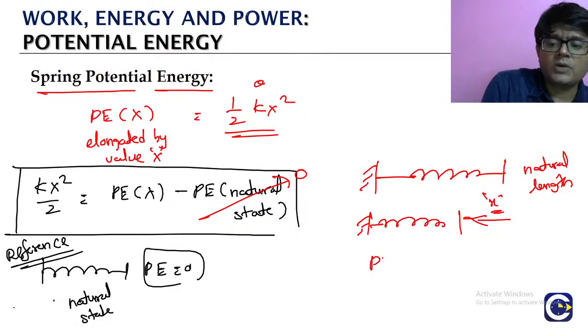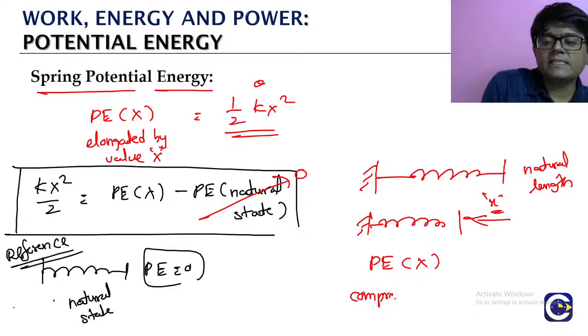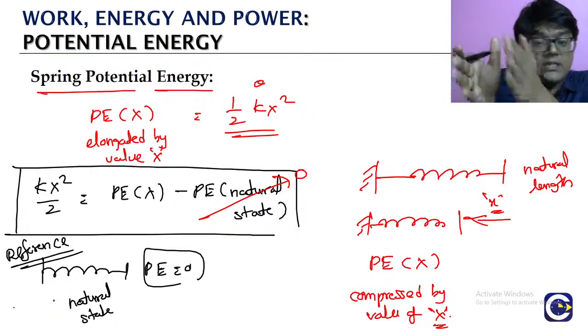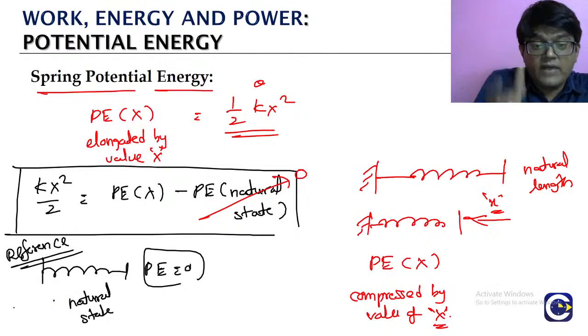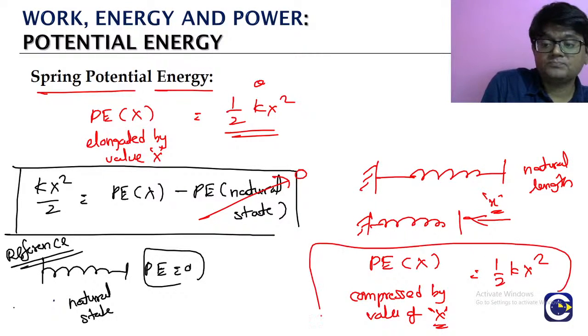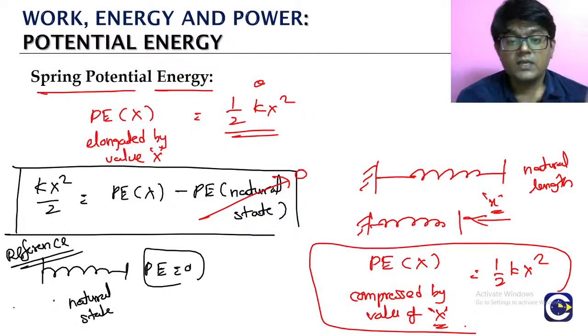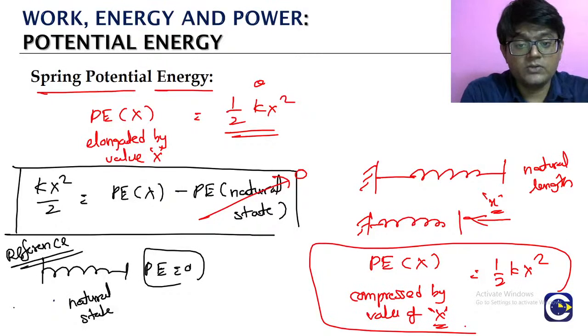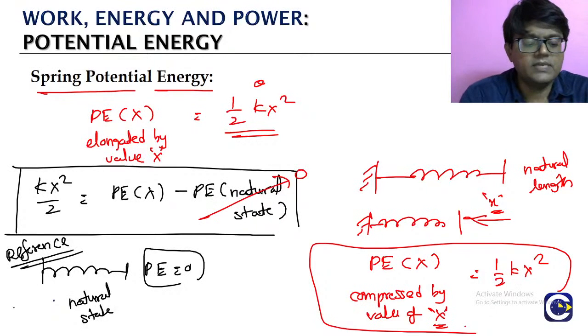So the potential energy of the spring when it is compressed by a value x from its natural length will be the same value, half kx square. Whether you elongate or compress, you get the same value for the potential energy, half kx square.